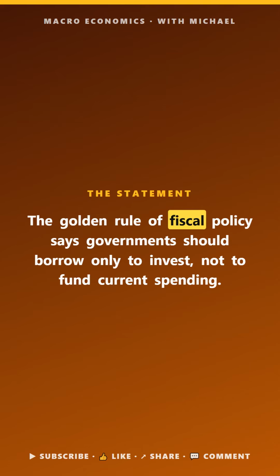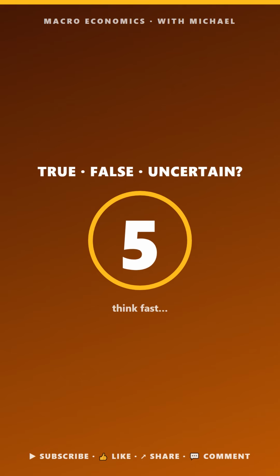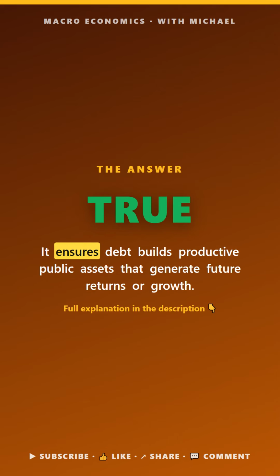True, false, or uncertain. The golden rule of fiscal policy says governments should borrow only to invest, not to fund current spending. The answer is true. It ensures debt builds productive public assets that generate future returns.